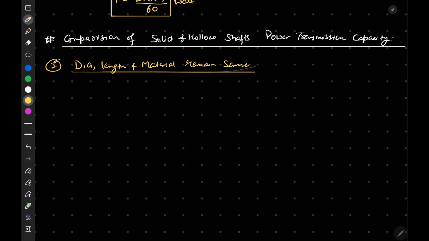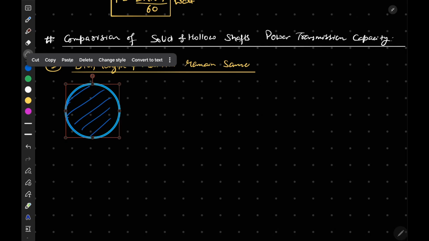So let's say this is our solid shaft, and we have a hollow shaft.